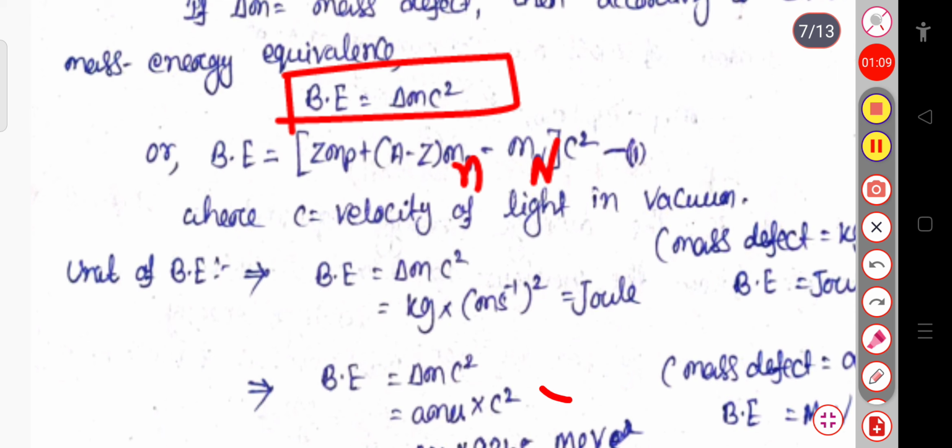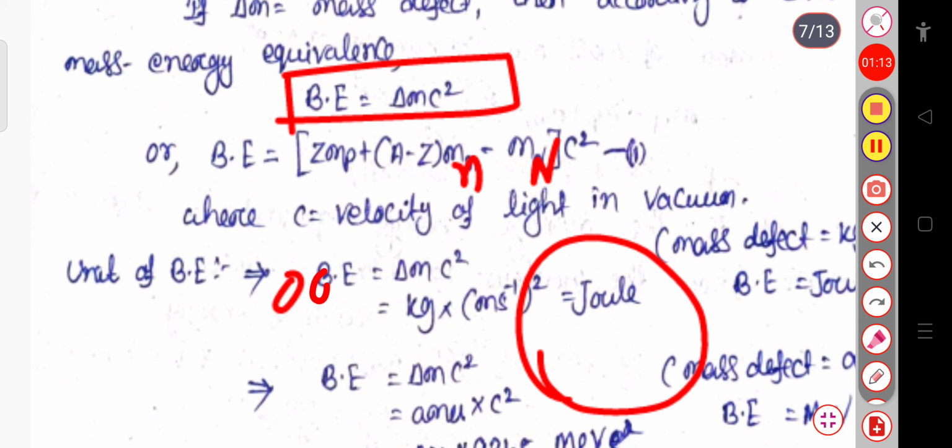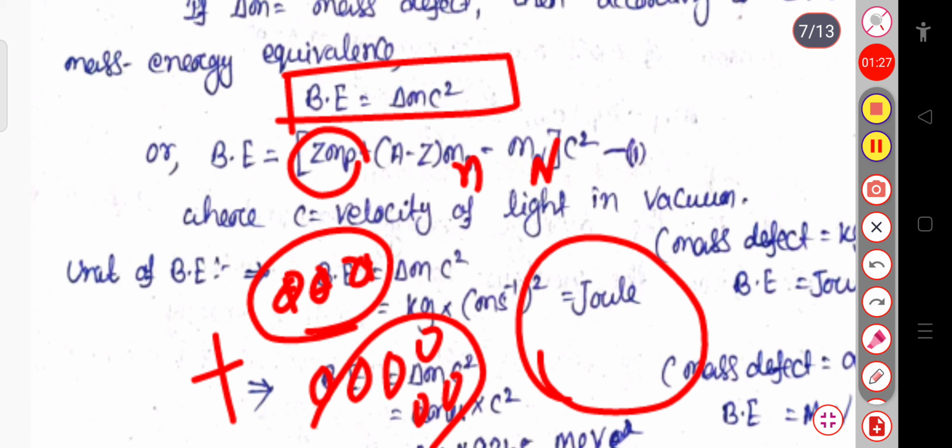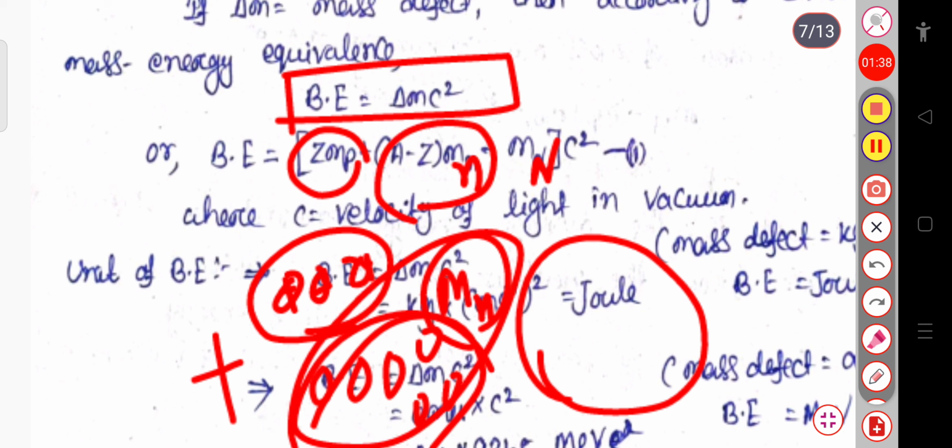If we consider the individual proton mass, Z into Mp, plus the individual neutrons present, A minus Z neutrons, multiplied by the mass of a neutron, we get A minus Z into Mn, the total mass of the neutrons.